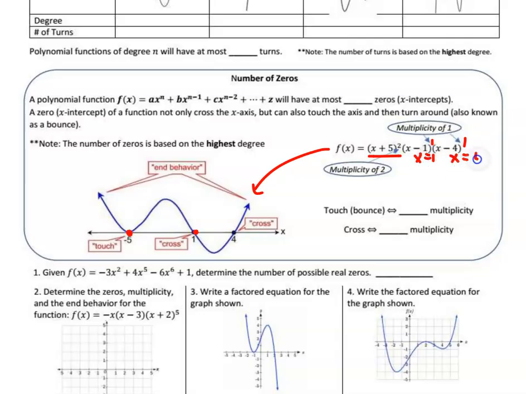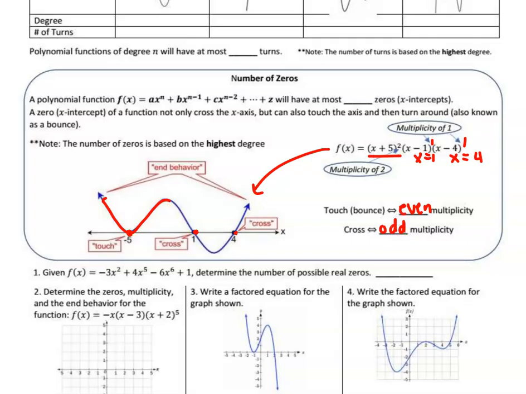X minus 4 equals 0, you get x equals 4. Those cross the x-axis. So the lesson learned here is when it touches the x-intercept and bounces, like in this function, it was going down, bounces, then goes back up. If it doesn't cross where it touches, that's when you have an even multiplicity. And it crosses when you have an odd multiplicity.